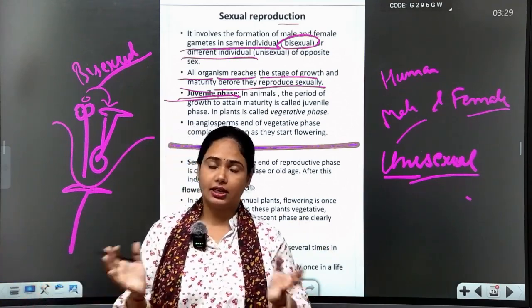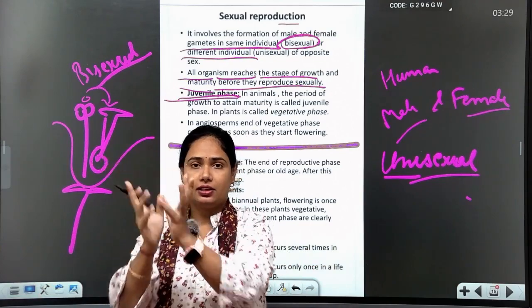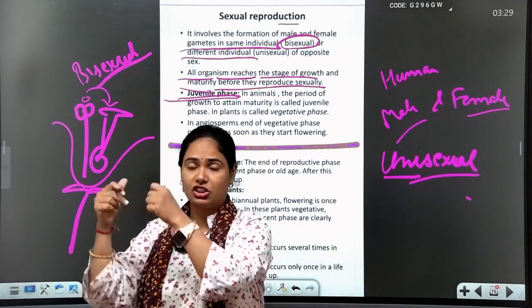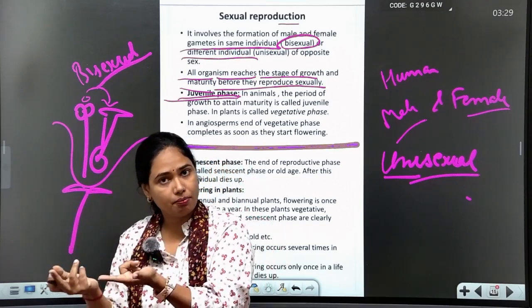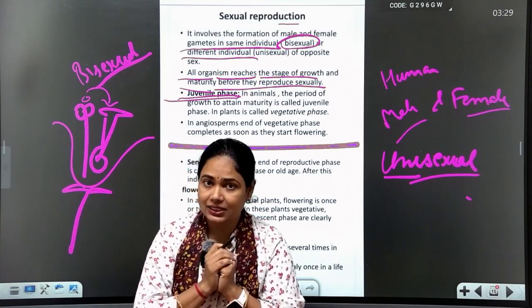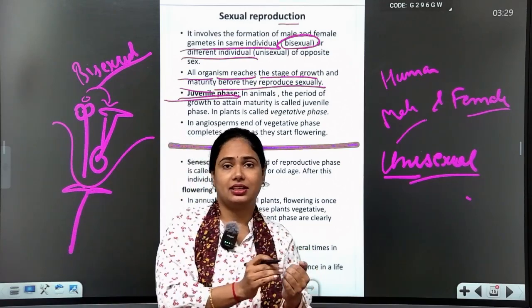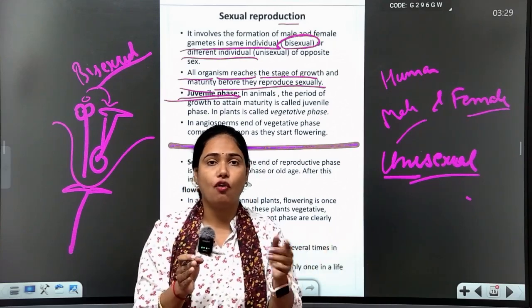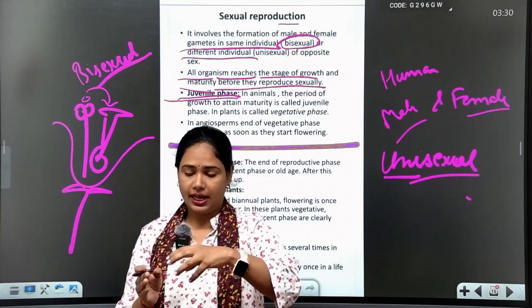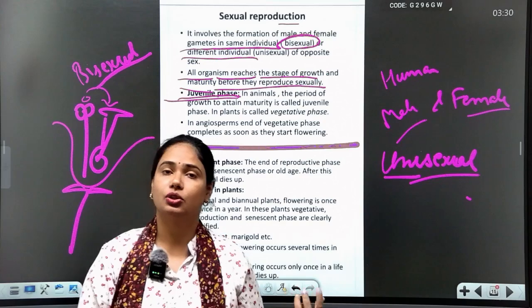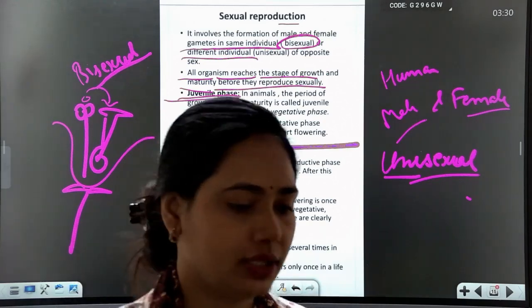In plants, flowering is the sexual reproduction phase because male and female reproductive organs are born. But before it, the plant also shows vegetative reproduction.